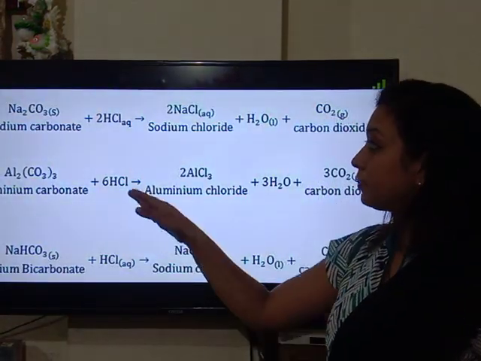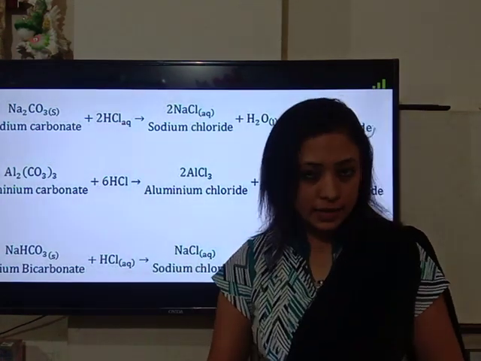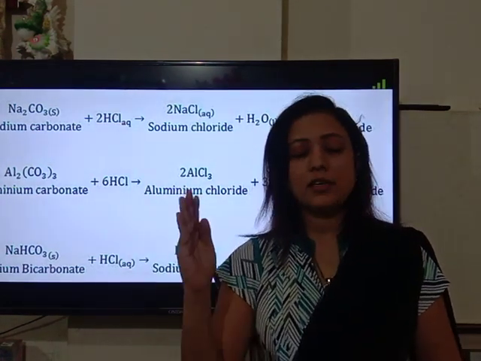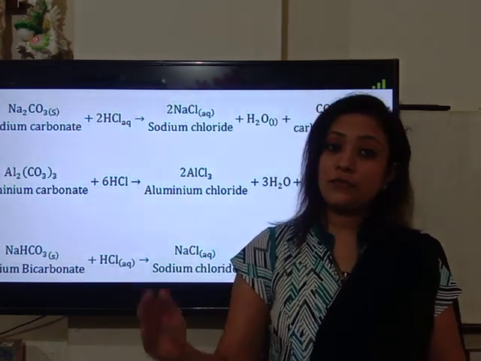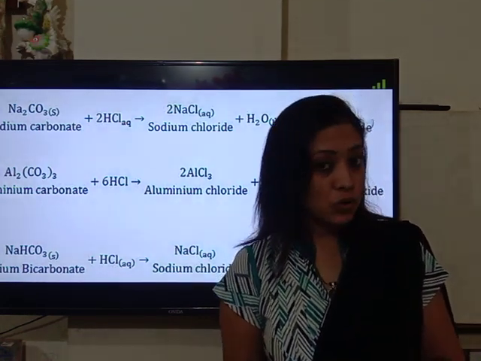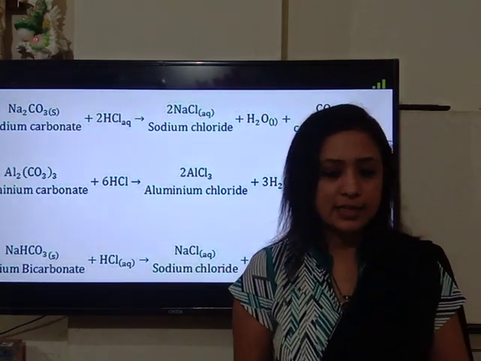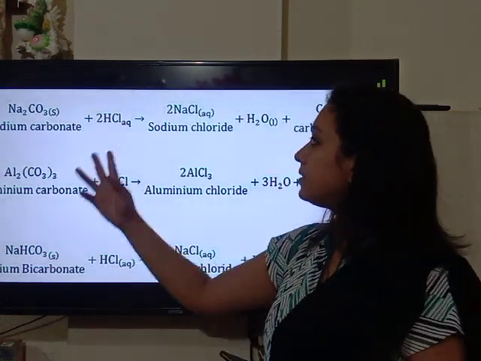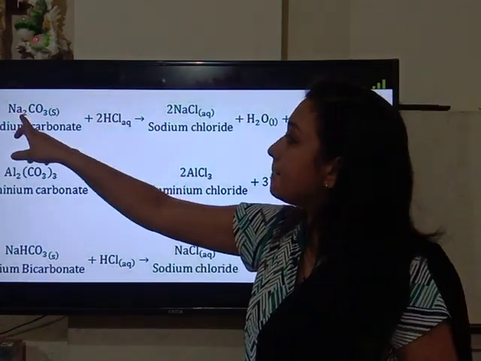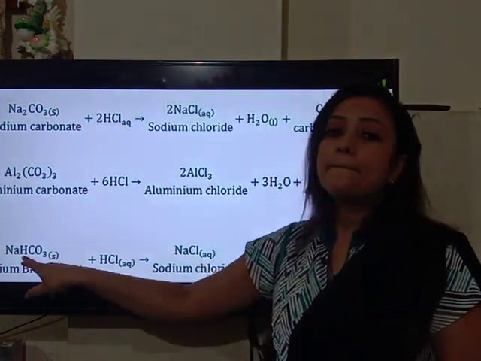Our next, fourth property is the reaction of acid. First we have learned the reaction of acid with metal. In the second type we learned the reaction of acid with metal hydroxide, that is bases. The third reaction we learned is the reaction of acid with metal oxide. Now the fourth reaction is the reaction of acid with metal carbonates and metal bicarbonates.